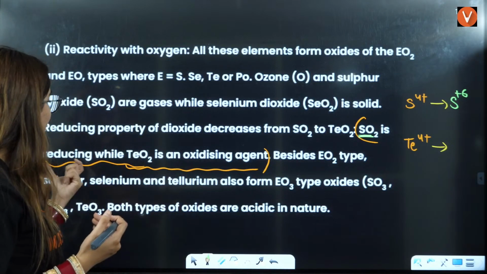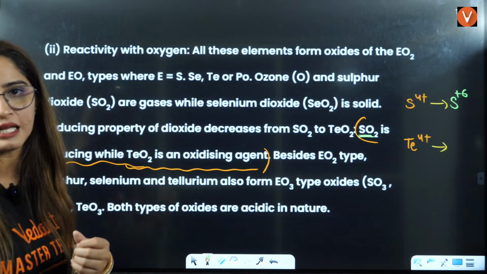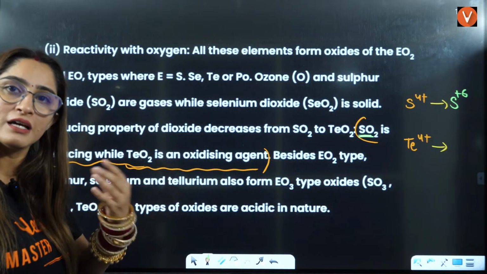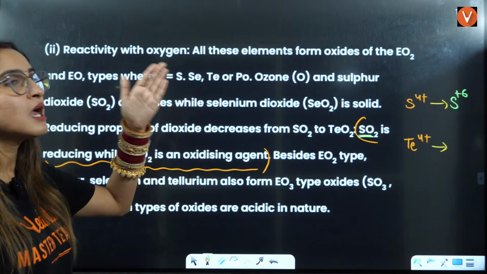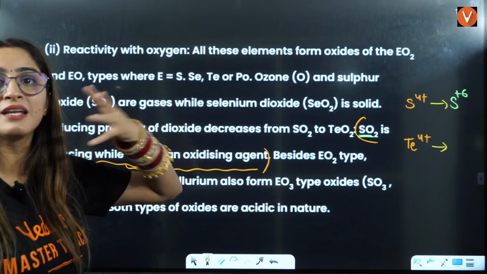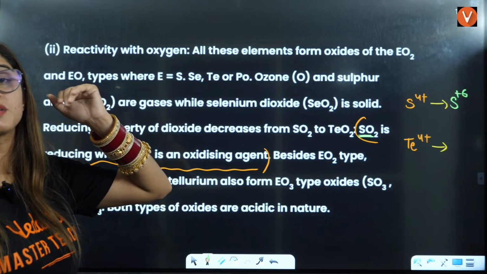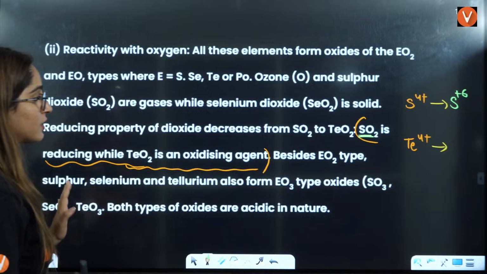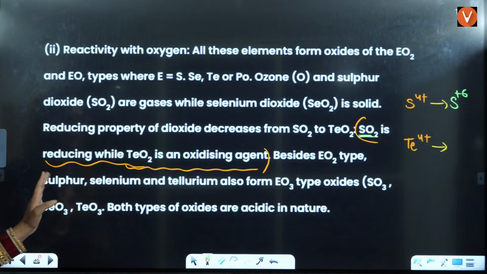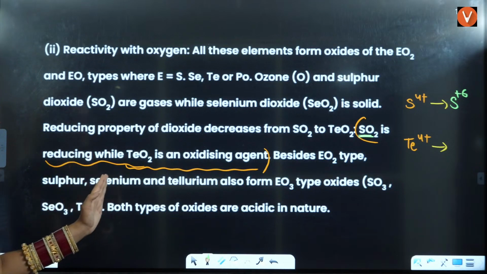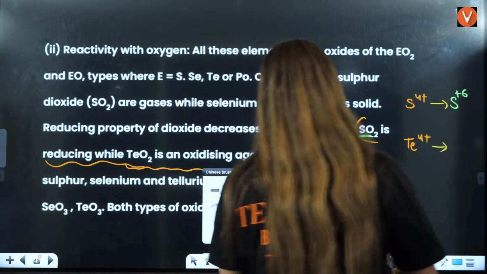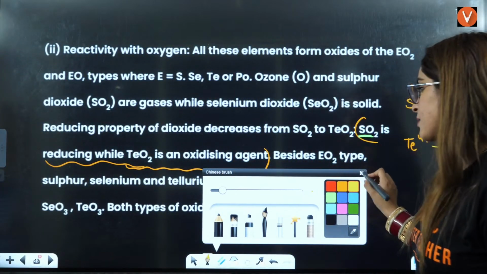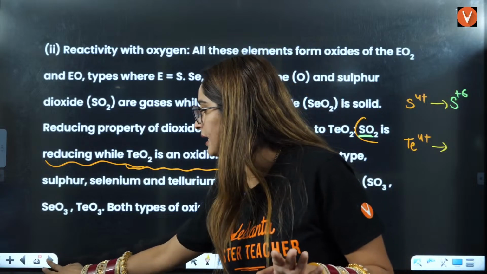That is why it has a very good reducing character. Then, besides SO2, sulfur, selenium and tellurium also form EO3 kind of oxides. Both kinds of oxides are acidic in nature.